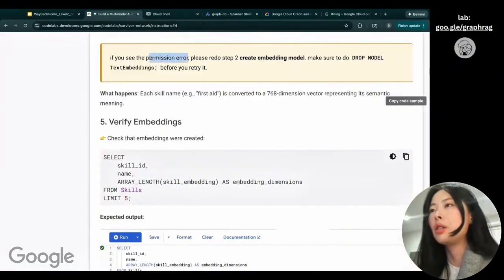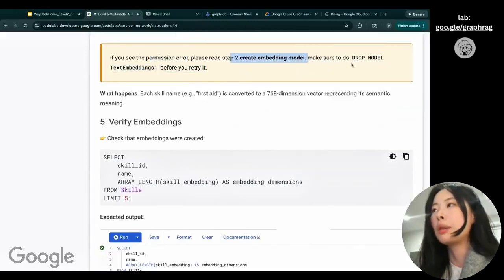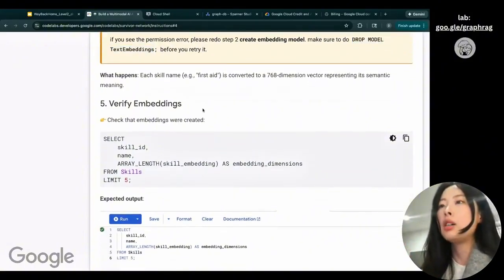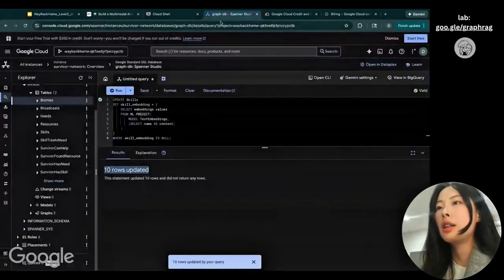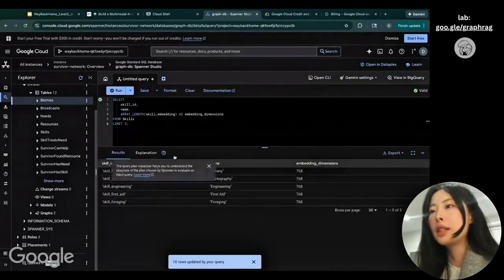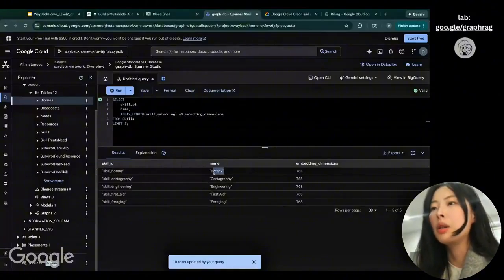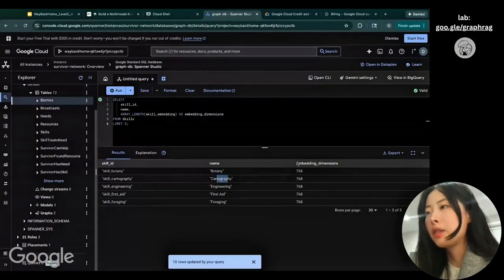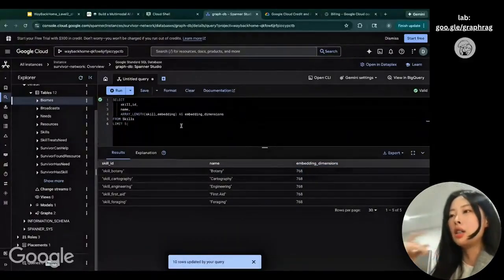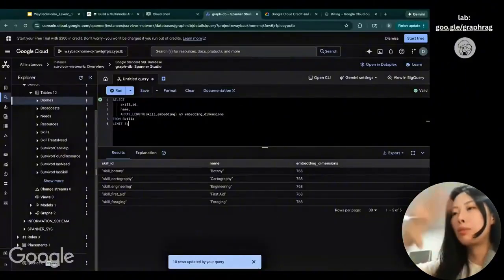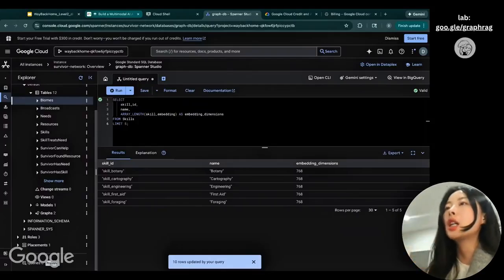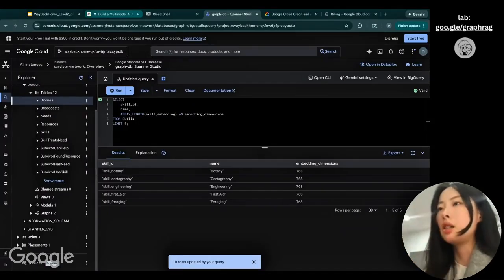Again, if you see a permission error, you might have to redo the previous step to drop the model and then recreate the text embedding model with the correct project ID. Now let's verify the embedding: copy this, go back to Spanner Studio, and paste it. Cool. You can see all the skills available here with the embedding. The embedding dimension is 768, which means we're using 768 dimensions to describe each skill. So we have successfully converted all the skills to embeddings in this embedding space.